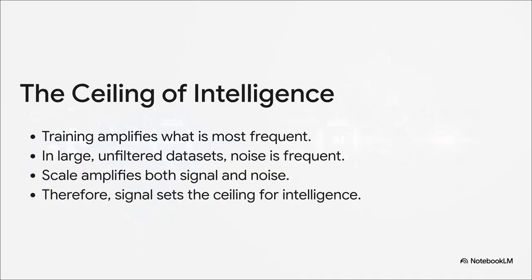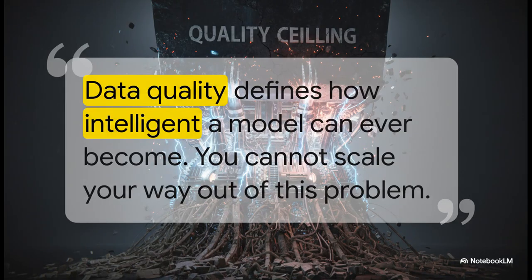So let's put it all together. We know training amplifies whatever is most frequent, and we know that in these huge, unfiltered data sets, noise is often way more frequent than signal. That means that just scaling up more data, more computing power, amplifies both the good and the bad. And if that noise starts to drown out the signal, you will inevitably hit a hard ceiling. It's the signal, not the size of the dataset, that sets the absolute upper limit for how intelligent a model can be. You cannot scale your way out of a data quality problem. Period. In the end, data quality defines how intelligent a model can ever become.